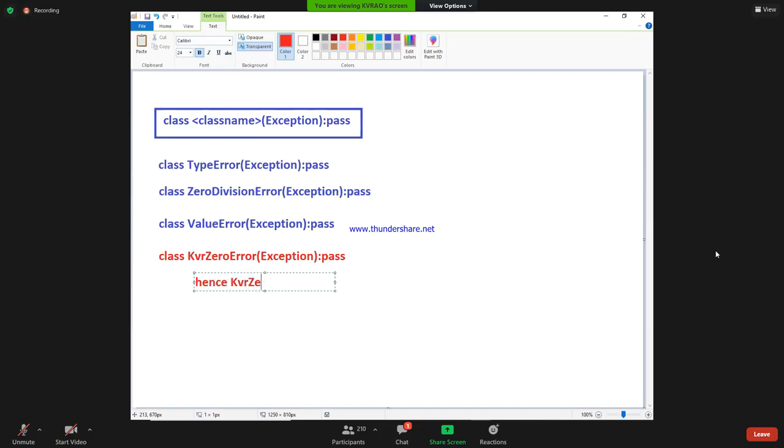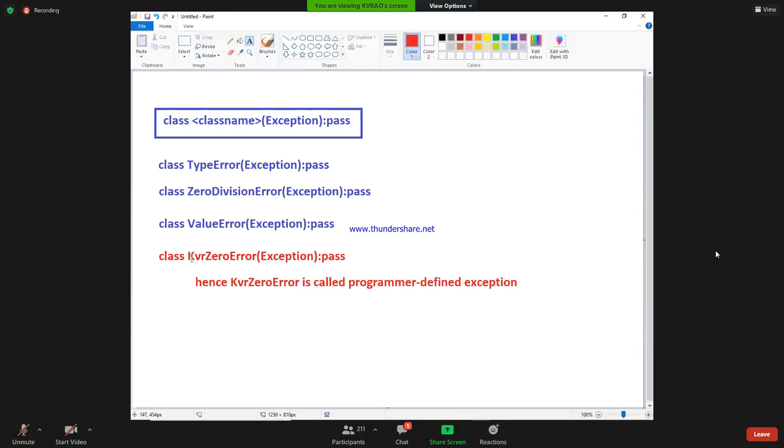Slowly I am introducing KVR zero error. It is called which class? Programmer defined exception. KVR zero error is an exception today. KVR zero error is called one of the programmer defined exceptions.